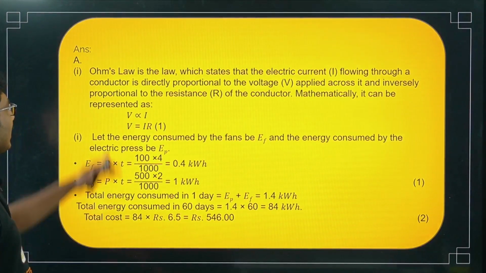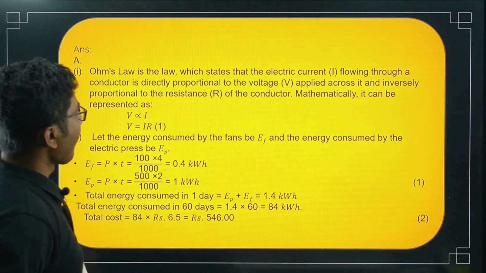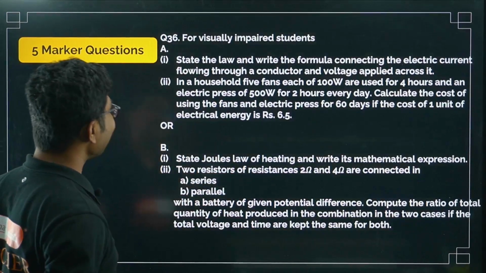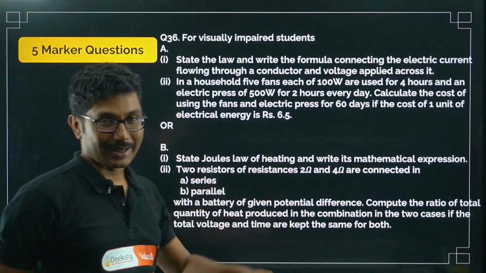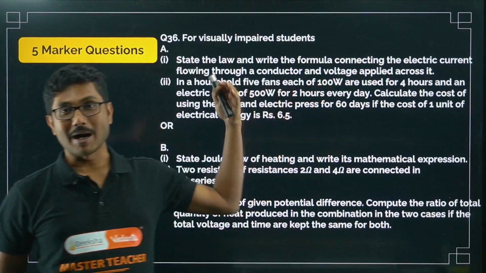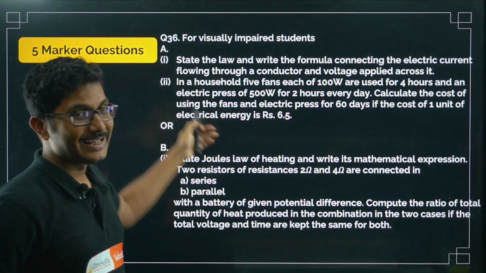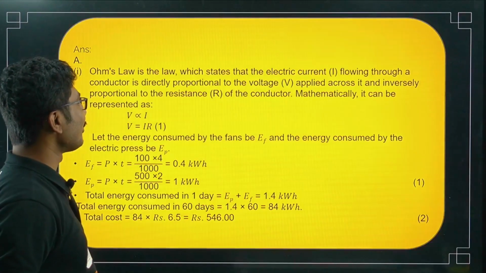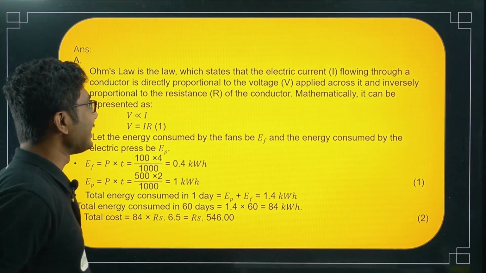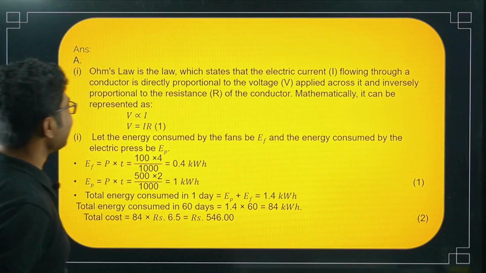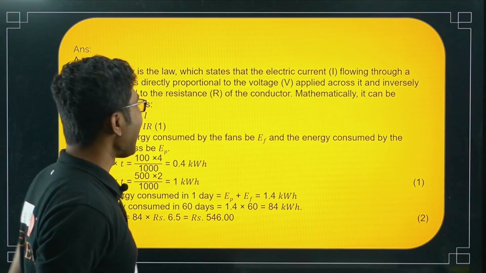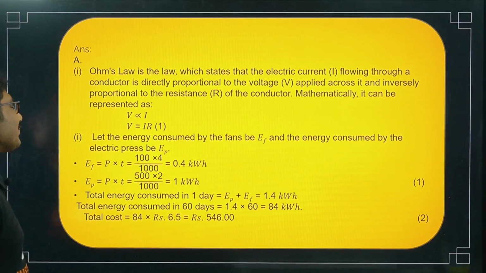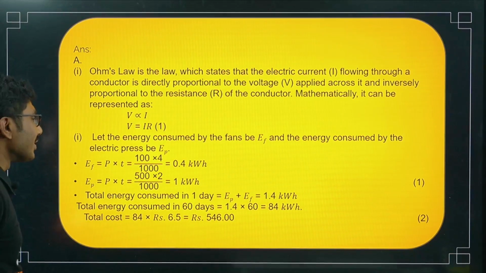Let's see the question. First, sorry, my mistake. So the first question was state the law and write the formula connecting electric current flowing through a conductor and voltage applied across it. My mistake, I understood it is about the power, but actually not, it is about V and I. So V and I is basically linked with Ohm's law. So Ohm's law is the first question. Ohm's law is the law which states that the electric current I flowing through a conductor is directly proportional to the voltage applied across it and inversely proportional to the resistance of the conductor. Mathematically it can be represented as V proportional to I or V is equal to IR.